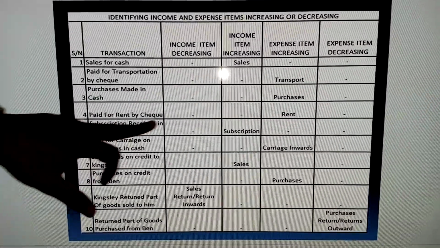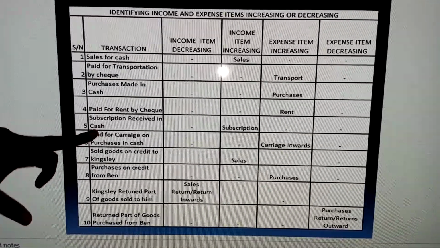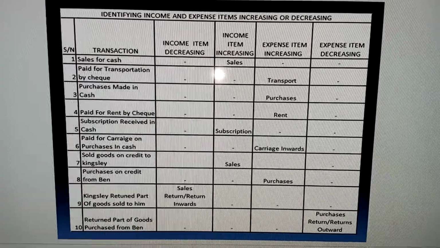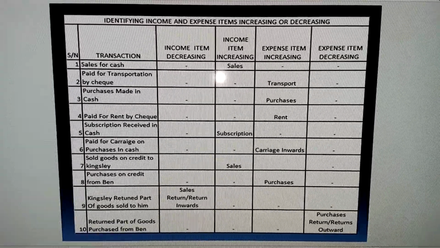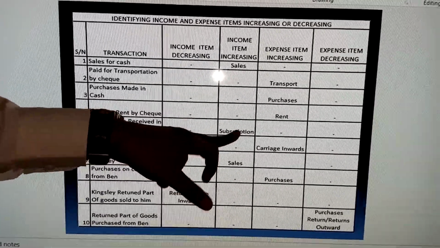Here we have subscription received in cash. I can see subscription and cash. Cash is an asset. Subscription received is an income. So we have the income item here as subscription, and it's increasing. So see it under the income item, increasing column.